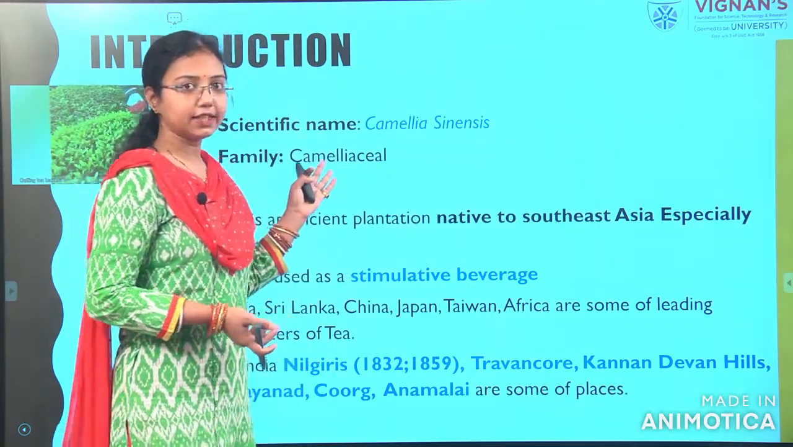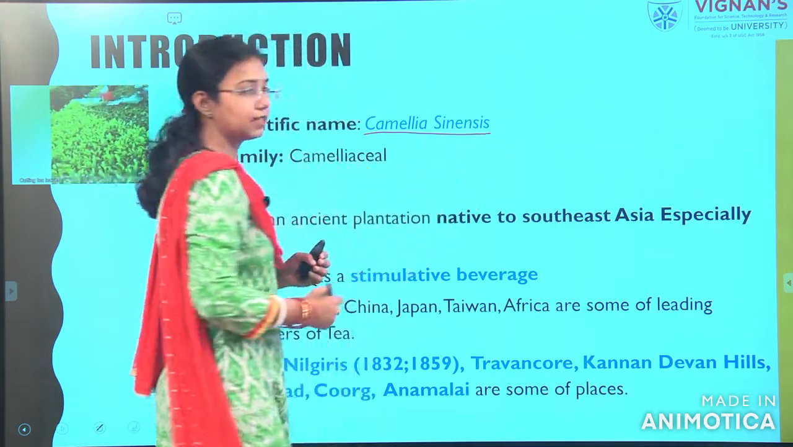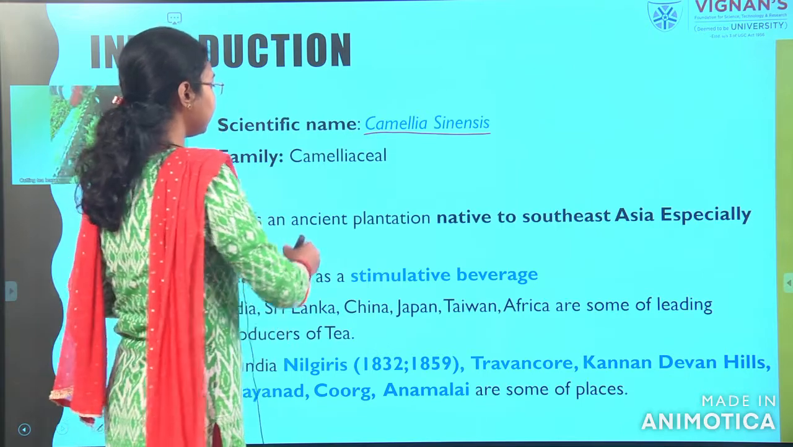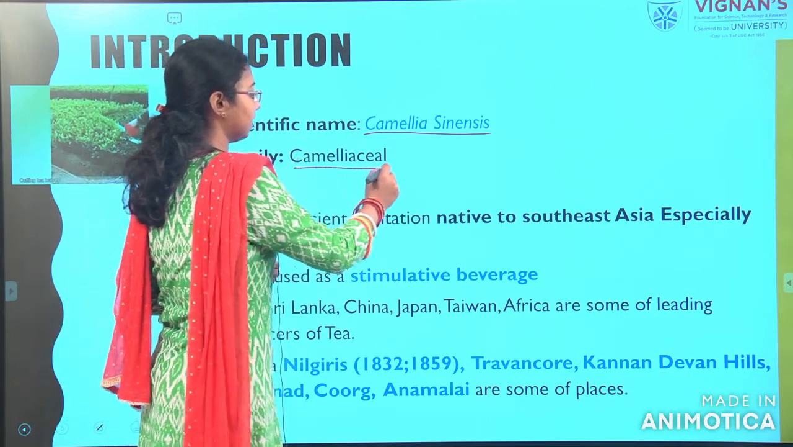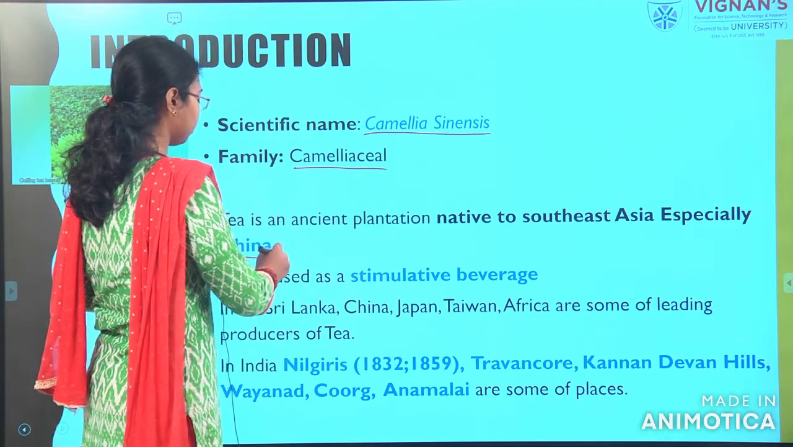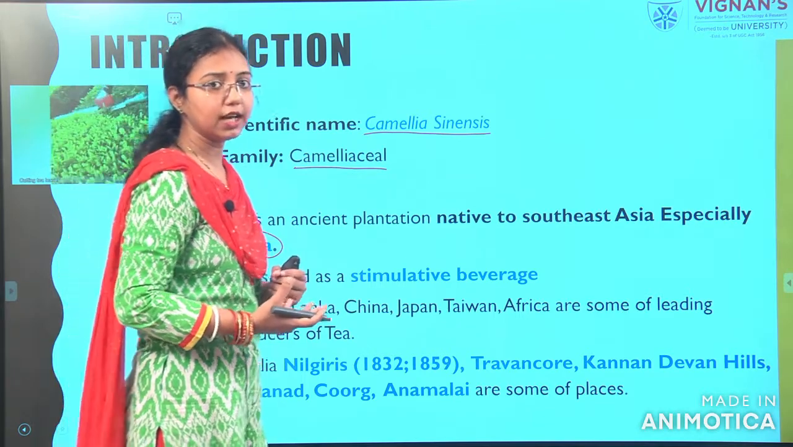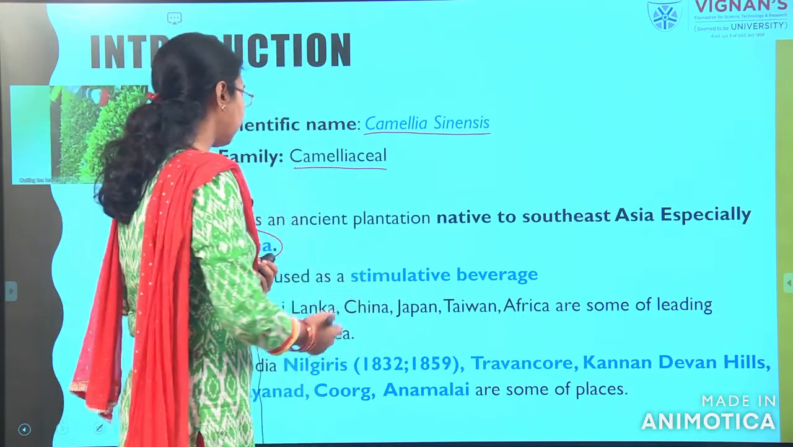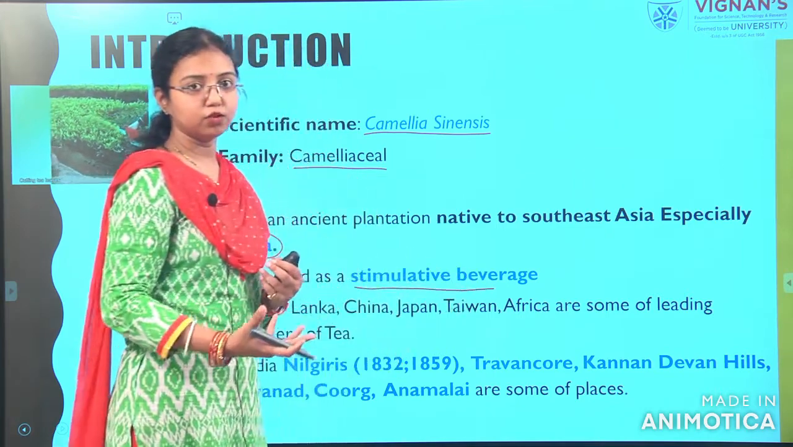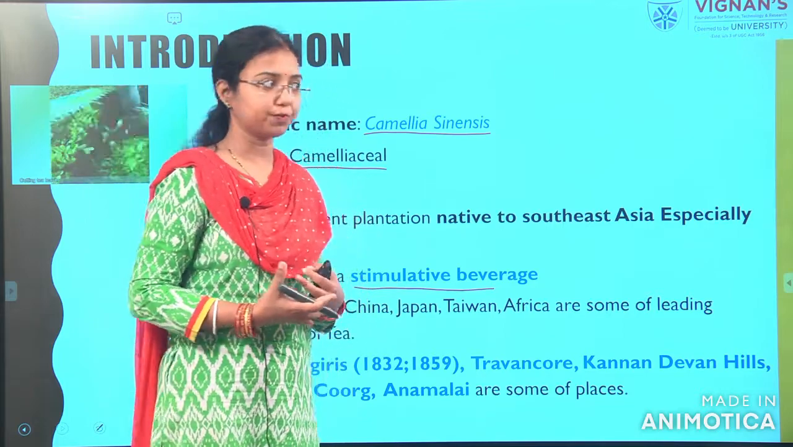What is the scientific name of tea? This is Camellia sinensis, and the family is Camelliaceae. This is a native of China. I already told you it came from China. So, tea is mainly an ancient plantation of Southeast Asia, mainly China. And we take it as a stimulating beverage, which gives our nervous system a boost.